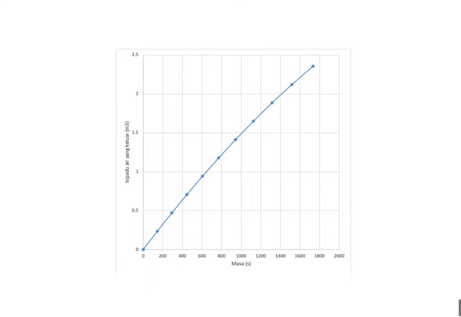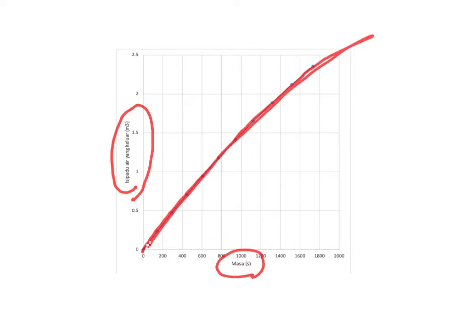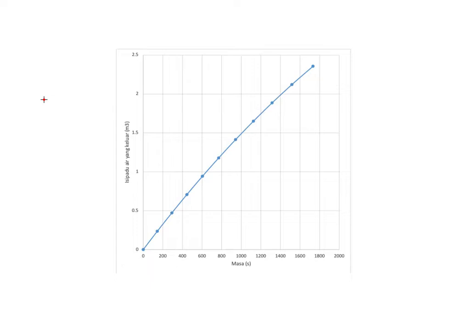For example, you could have time on your x-axis and the volume that flows out on the y-axis. If you look very carefully, this curve is a little bit curved, not a straight line. So what is the advantage of having a graph like this? It could ease your calculation later on. If you manage to develop this kind of graph, at any time you could have a lot of data.